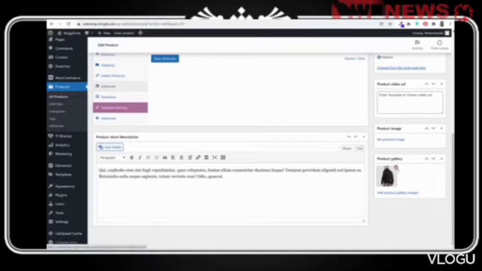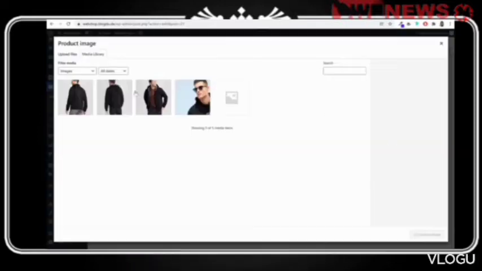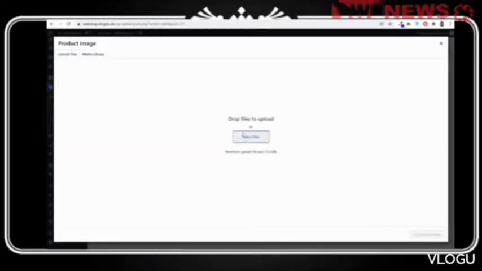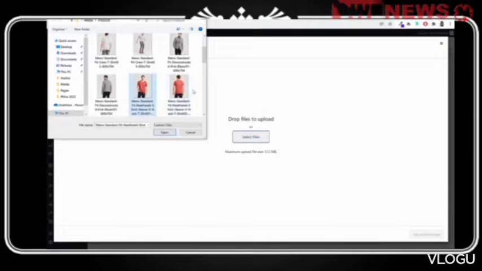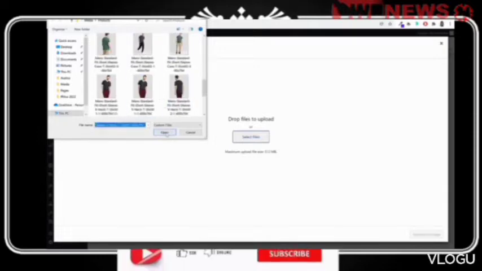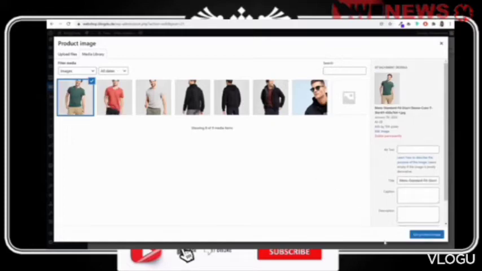This is not a jacket, so let's remove these images. Click on set featured product image, and let's add new images for this. So we want this white image. Okay, then we want the red one and maybe green one. Okay, these three colors, white, red, and green.